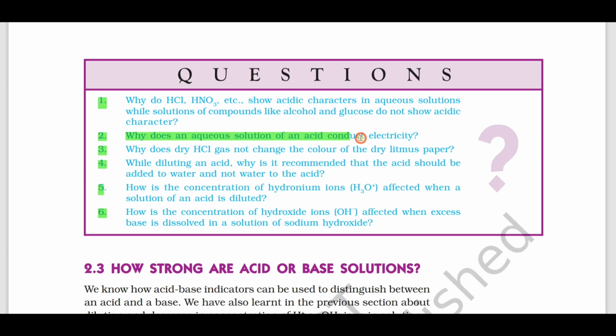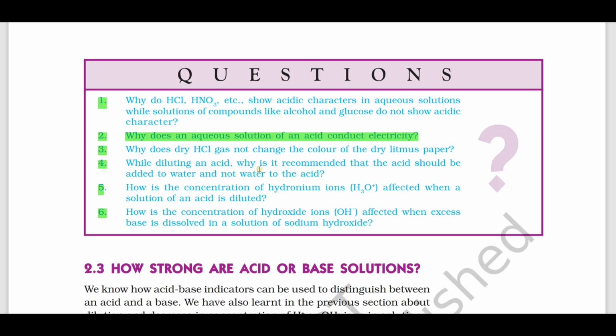Why does aqueous solution of acid conduct electricity? Because acid in water gives its respective ions, that is H plus and anion, cation and anion, which are responsible for the conduction of electricity. Why does dry HCl gas not change the color of dry litmus paper? Because it does not produce any ions.